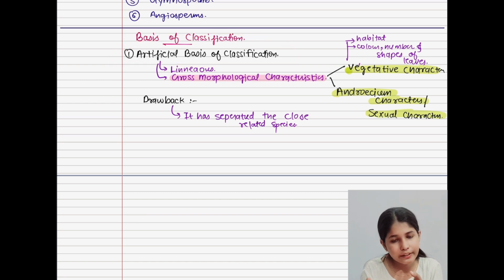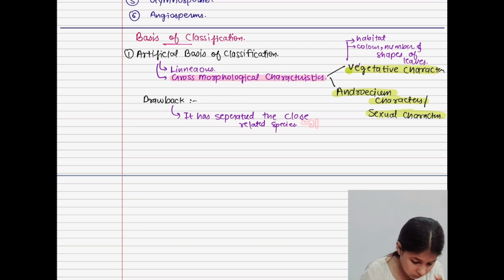Yes, they were separated. Why? What is the reason behind it? Its reason was it was based on only few of the characteristics. I'm writing here: based on only few characters.